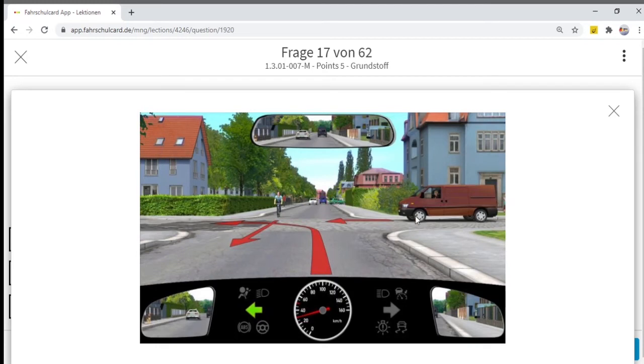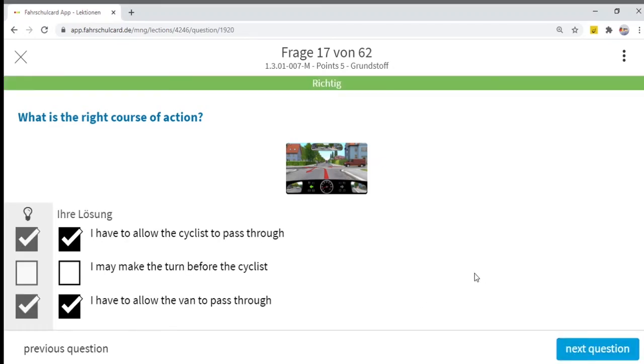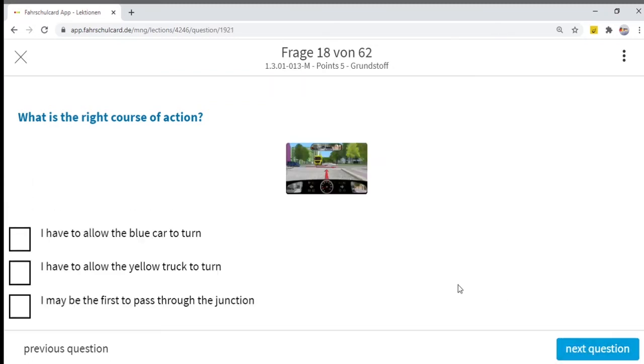So the brown van has priority over me, and the cyclist has priority over the brown van. That means the cyclist will go ahead, then the brown van, then me. So I have to allow the cyclist to pass through, correct. I may take the turn before the cyclist, no. I have to allow the van to pass through. These two answers are correct. Now we will move to the next question.